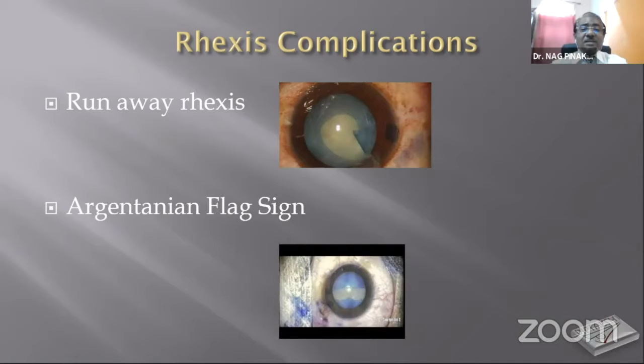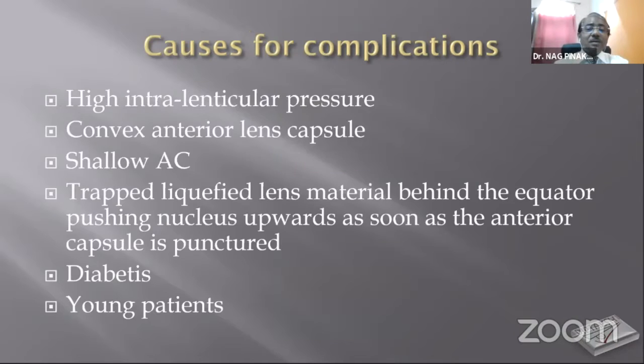So what are the complications? These are the runaway rhexis and Argentinian flag sign, which we have in our experience come across quite a few times. And what are the causes of these complications in these situations? There is high intralenticular pressure, convex anterior lens capsule, shallow anterior chamber, trapped liquefied lens material behind the equator, pushing the nucleus upwards as soon as the anterior capsule is punctured. And also, diabetes and young patients are very prone to have it.